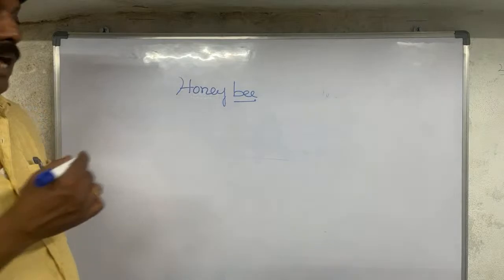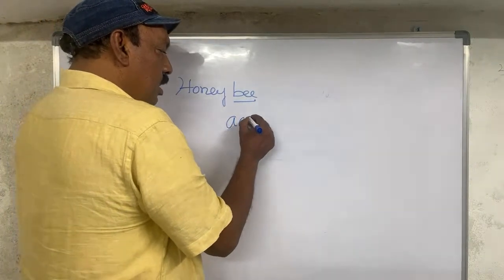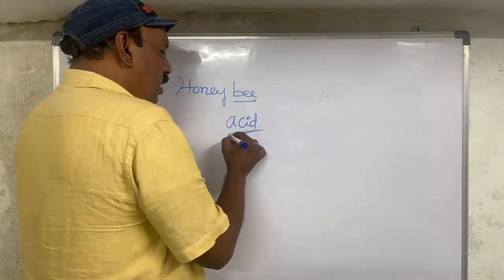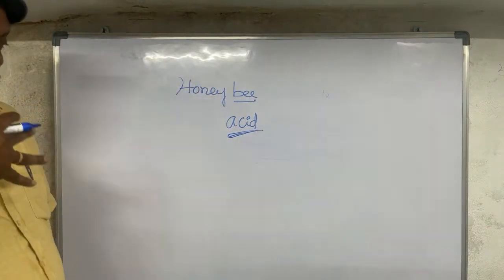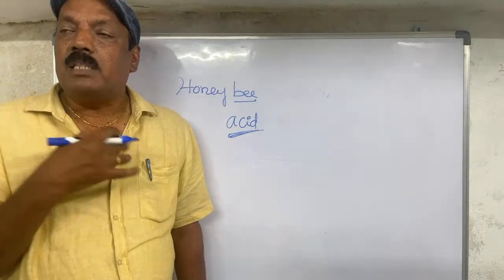Whenever the honeybee stings, it releases one acid. That acid gives a lot of irritation in our body. To reduce this problem, what to do immediately to get relief?